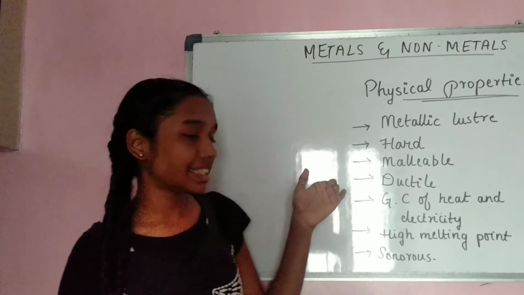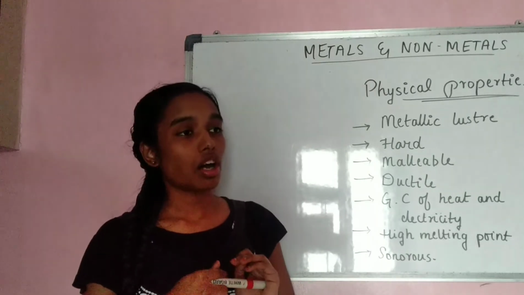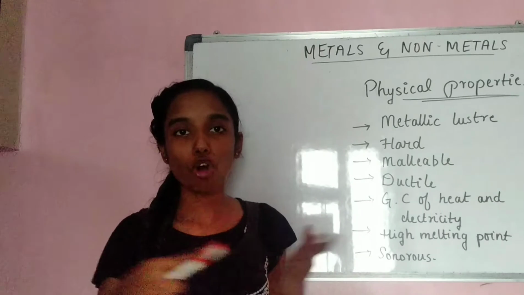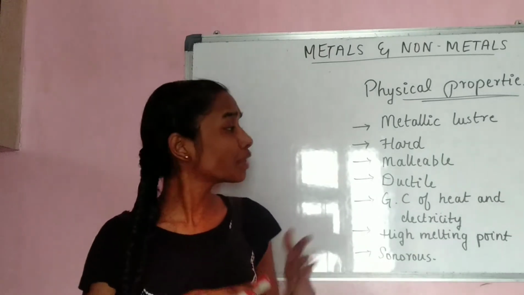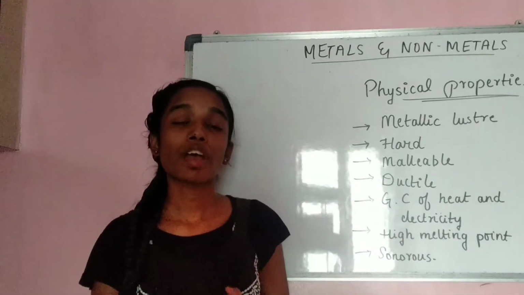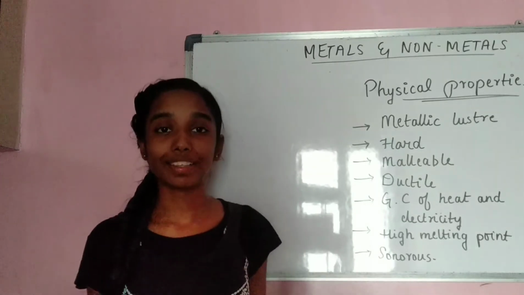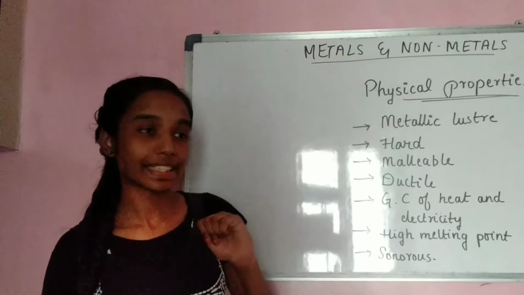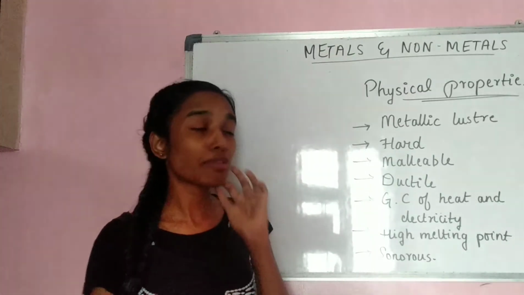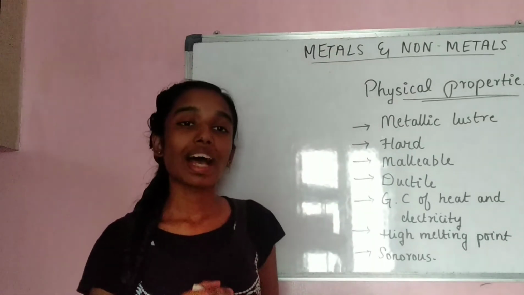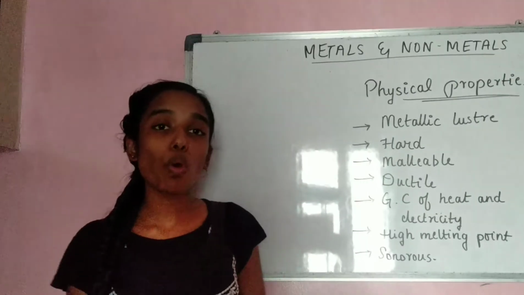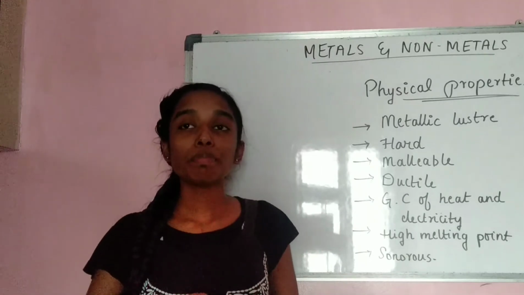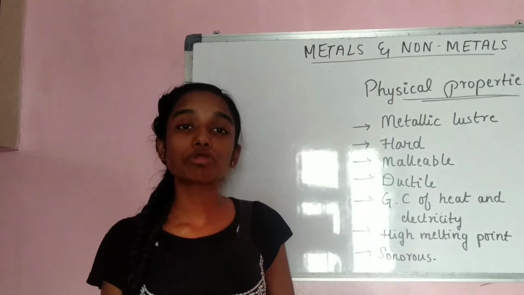The next property is ductility. You must have observed some metallic wires, made up of copper or silver. This property of metals in which they can be made into thin wires is called ductility, which is again a physical property of metals. Before I discuss the next physical property, I just wanted to say that gold is the most malleable and most ductile metal. Maybe it is for that reason that it is used for making jewelry.